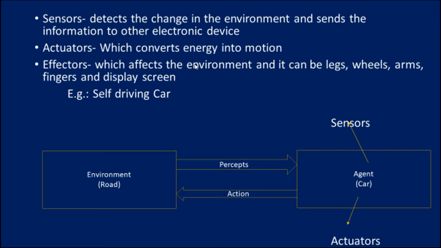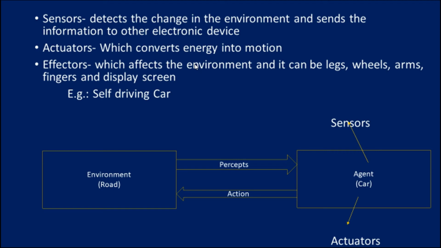Once I see a pit in a particular environment, I should take an action, either move forward or move backward, right? This process of making a decision has to be gone through in a particular machine, and that can be done only using sensors and actuators, right? So that is what the sensor is about.